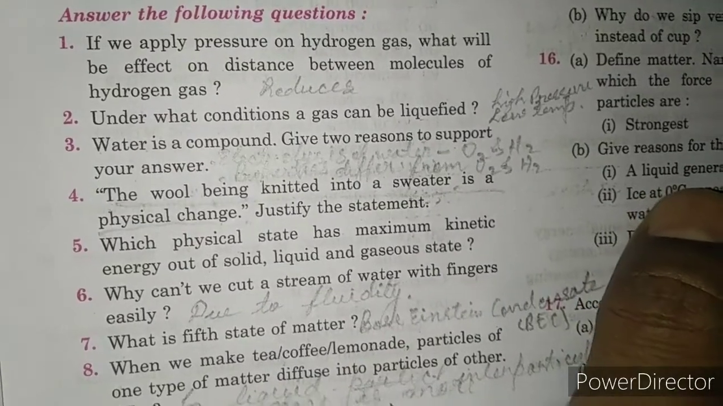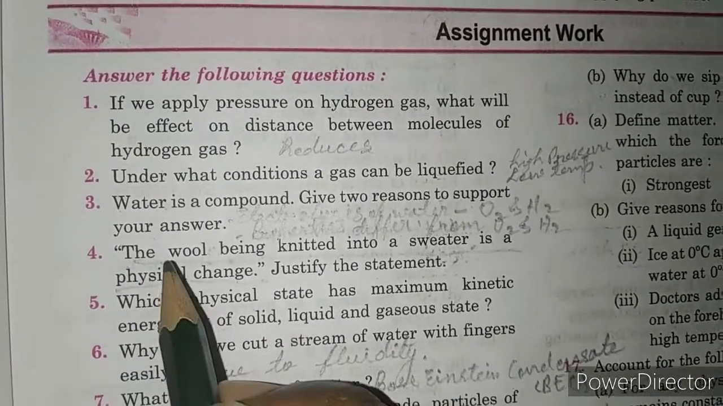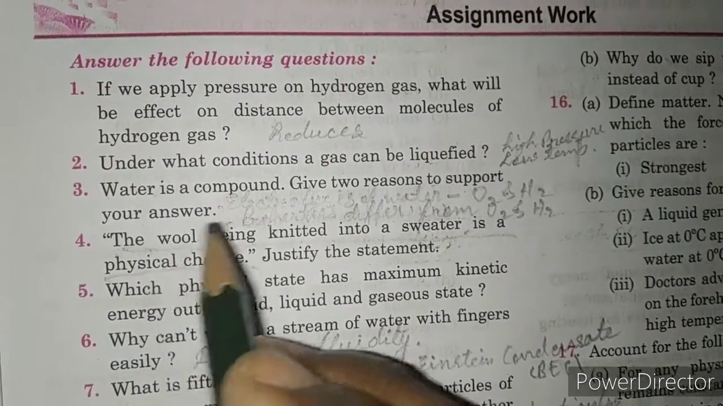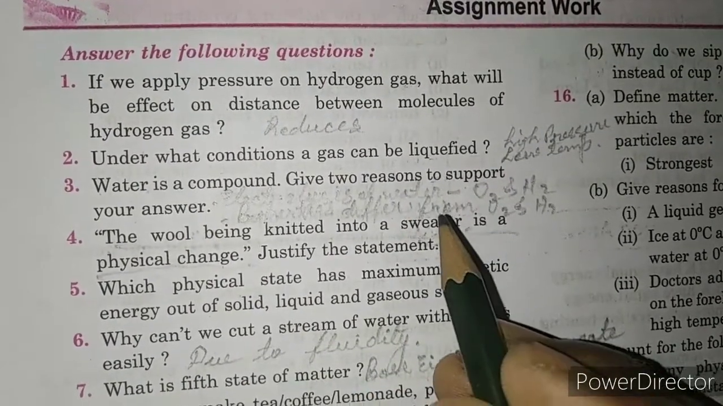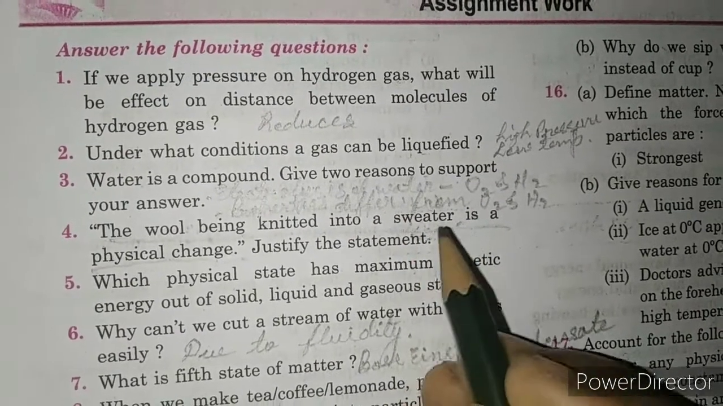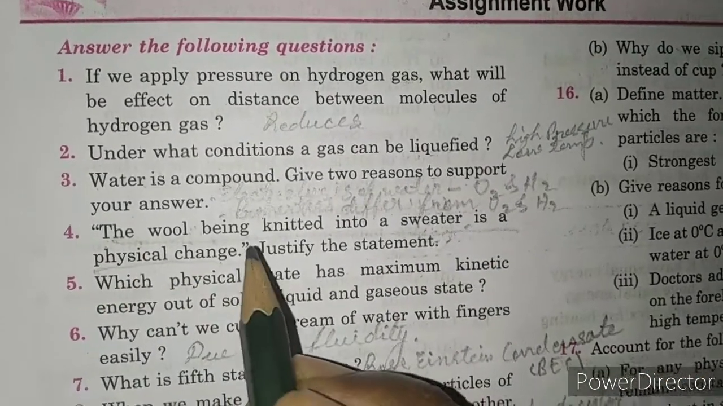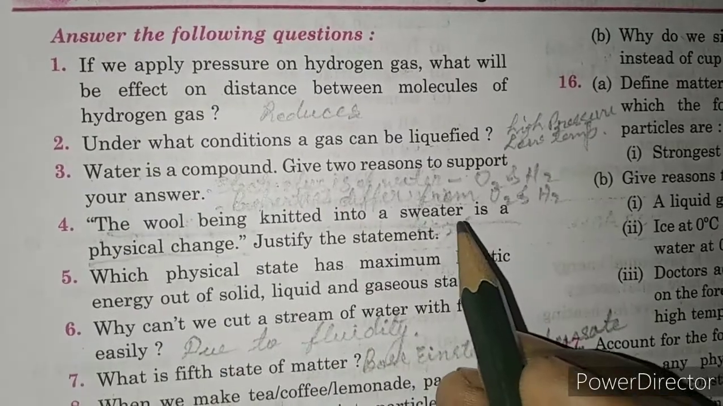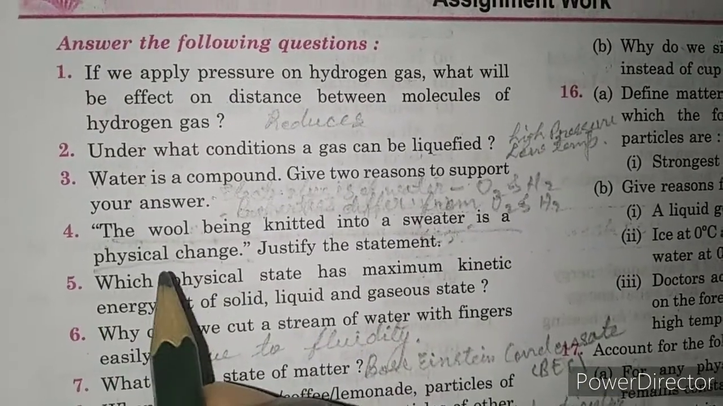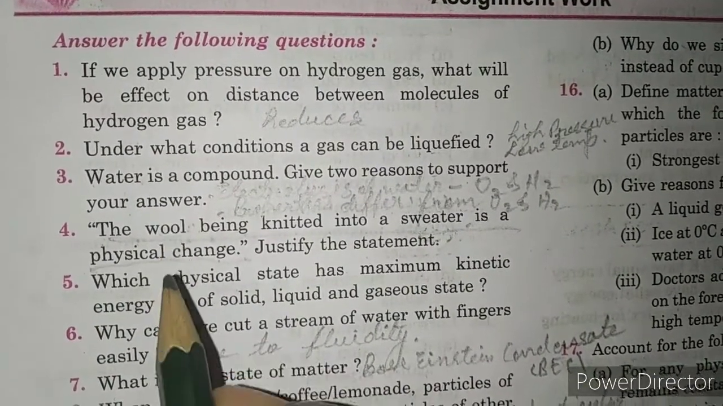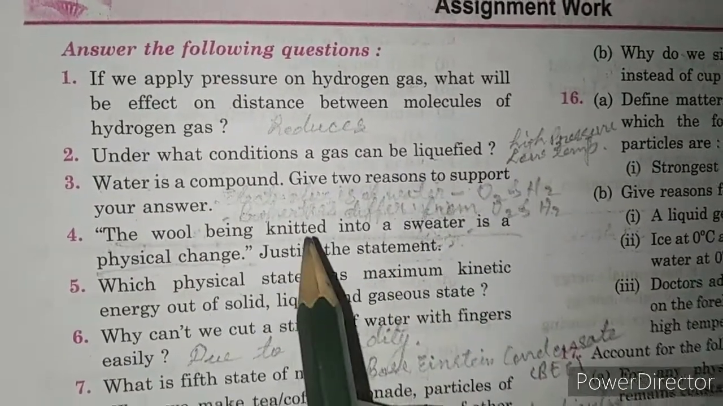Now I think you have understood what the answer will be. How will you write this? When wool is knitted into a sweater, the wool is in the form of fiber, but when it is knitted, it forms the bulky cloth of a sweater, and this is the only change in physical shape. This is a long thread-like structure, this is the bulky mass. But there is no change in the chemical nature of wool. That is why conversion of wool into a sweater is a physical change, right?